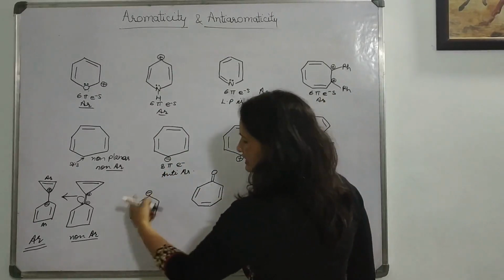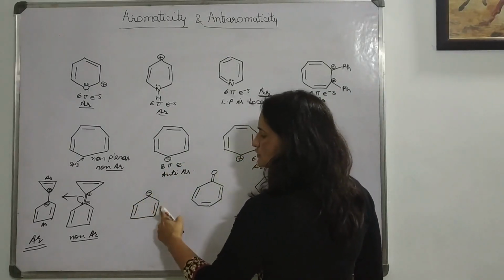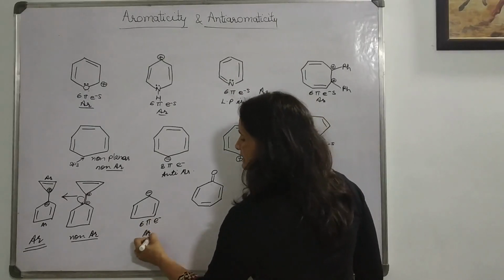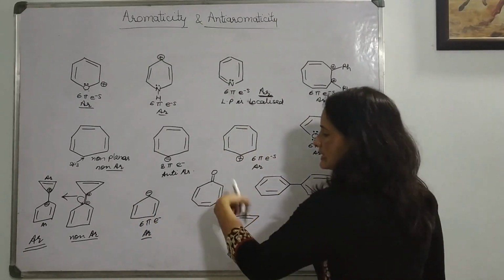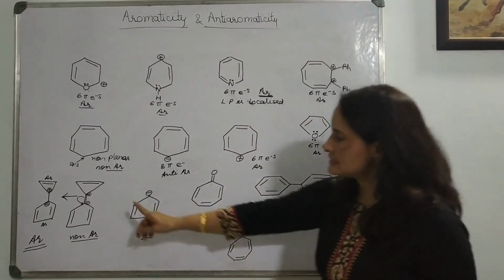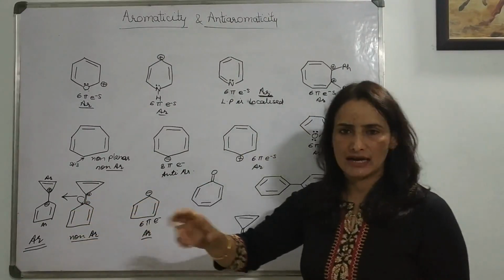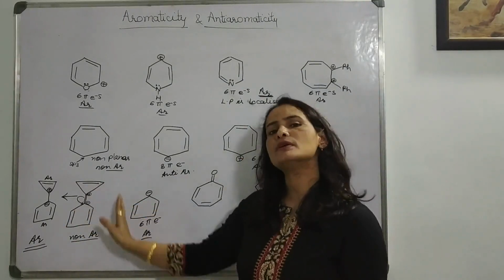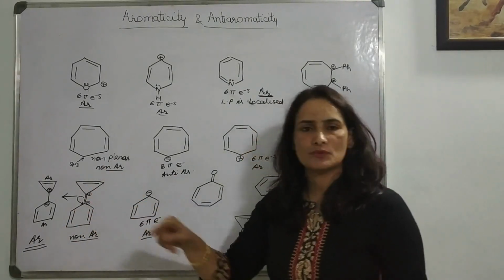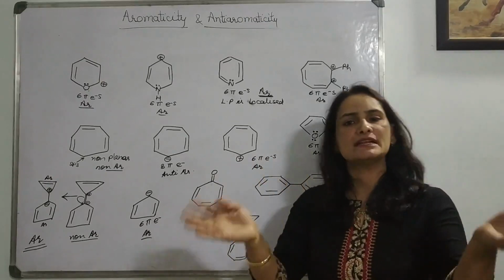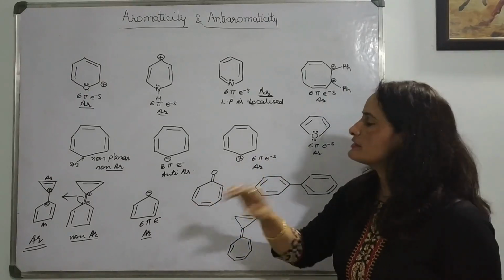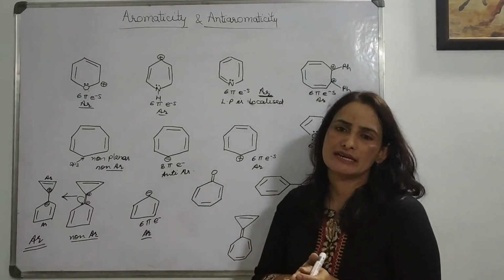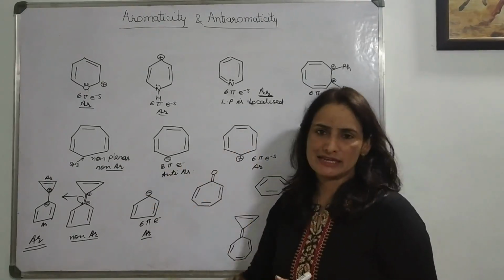Now here, this is again a simple example of 2, 4 and 6 pi electrons, and it will be aromatic in nature. Here again the same situation. In this case, we were having two options: whether we can shift the pi electron downward or upward, because the pi electron was between the two carbons and the carbon electron activity will be the same. So we can check by shifting upward or downward in which situation they are getting aromaticity. They will take that situation.